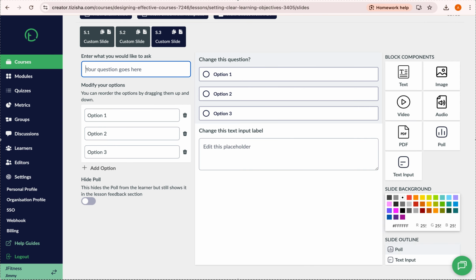So this, let's just say, what's your favorite color? Can have that. We can have blue, red, and maybe orange.